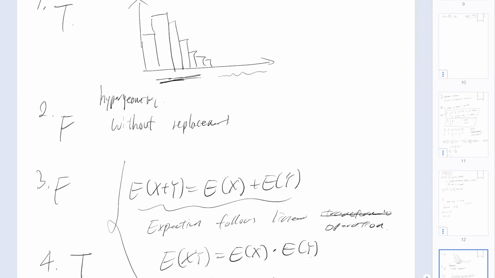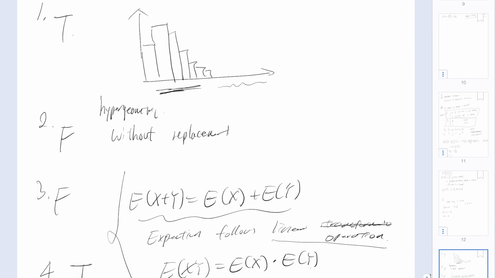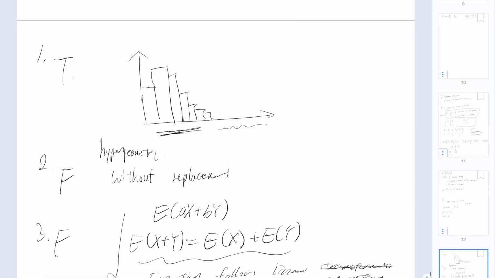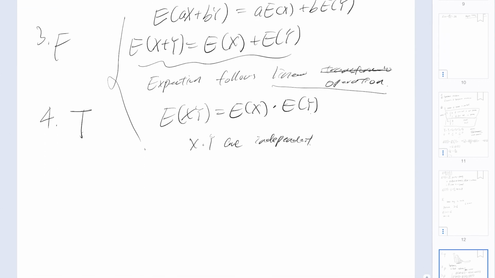And also another thing I want to highlight on problem 3 is that the linear operation is not just addition, it's also multiplication by a constant. So expectation of aX plus bY, where a and b are constants, is equal to a times the expectation of X plus b times the expectation of Y.